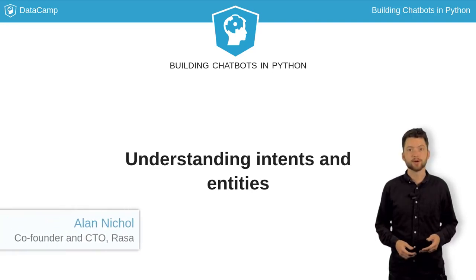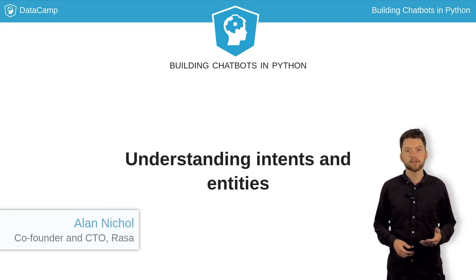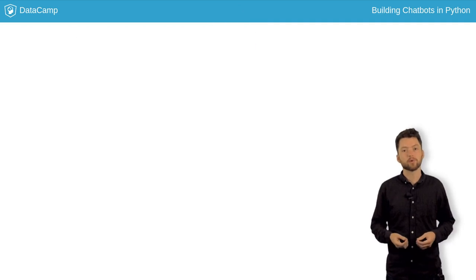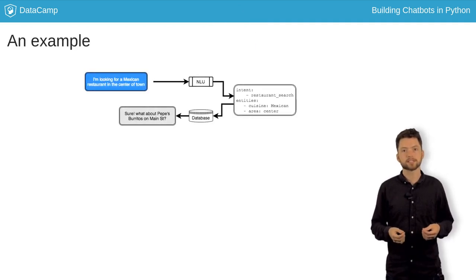This chapter is all about the topic of NLU, or Natural Language Understanding. NLU is a subfield of Natural Language Processing, NLP, and is usually concerned with transforming free-form text into structured data within a particular domain. For example, a restaurant booking bot should be able to understand a sentence like, "I'm looking for a Mexican restaurant in the center of town." It should then query a database or an API to find matching results. To do this, we need to identify the intent of the message and extract a set of relevant entities.